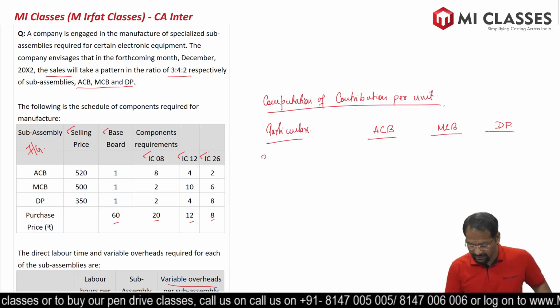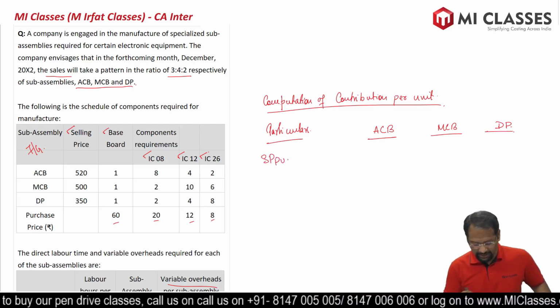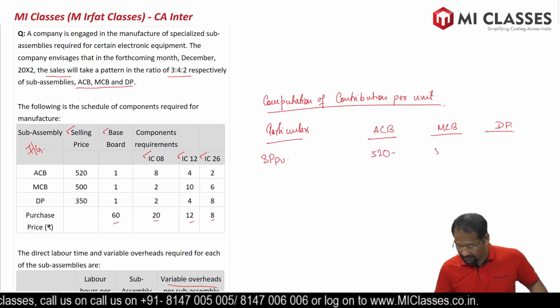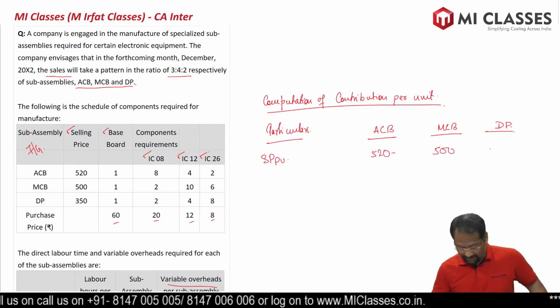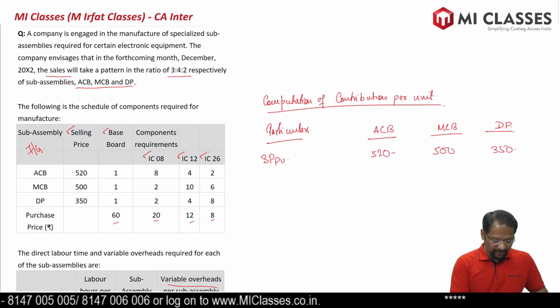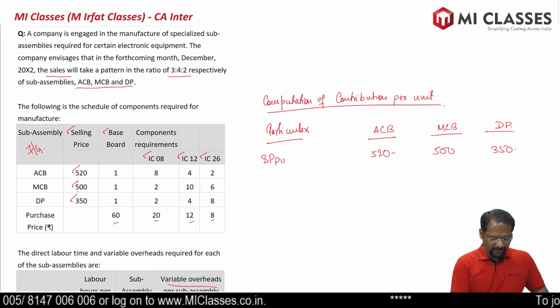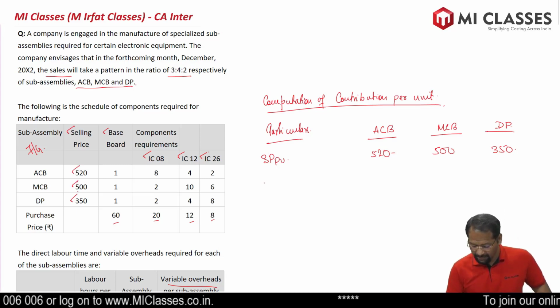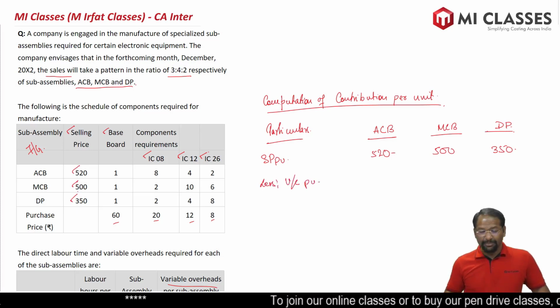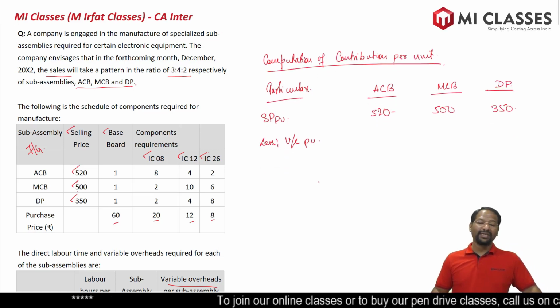So first, selling price per unit. Selling price per unit for ACB is 520 and MCB it is 500 and DP it is 350 rupees. From here we are going to subtract the variable cost per unit. So variable cost here comprises of three things.